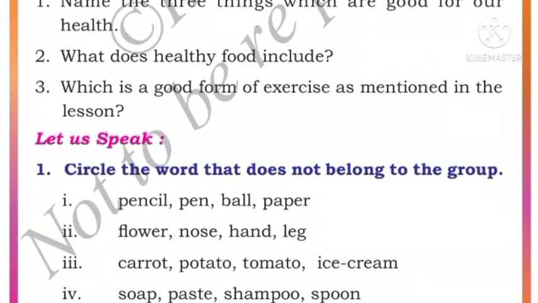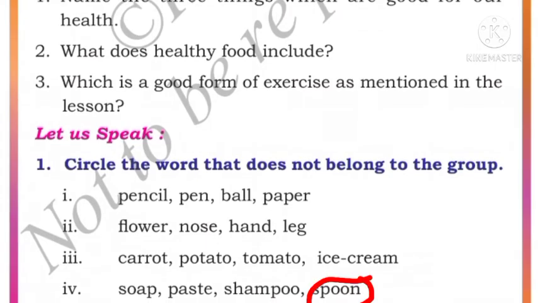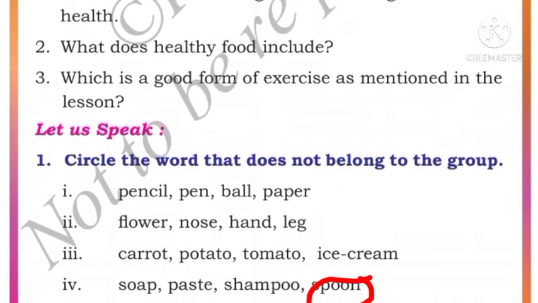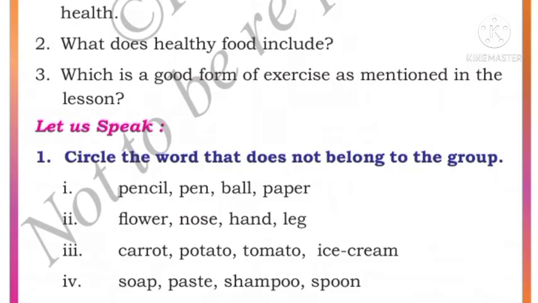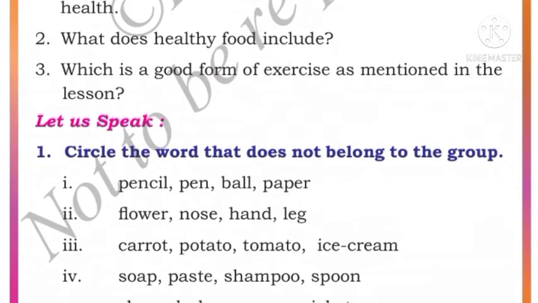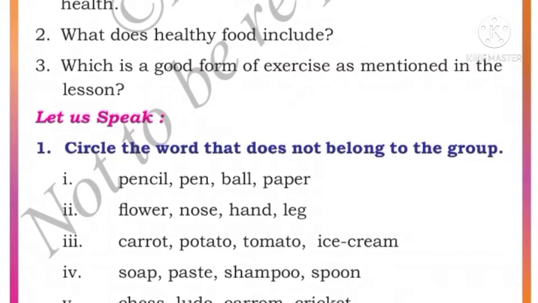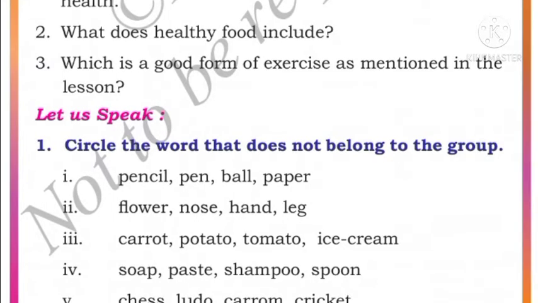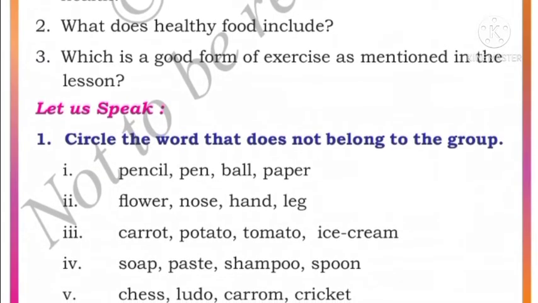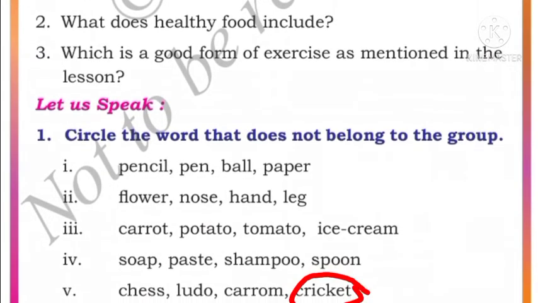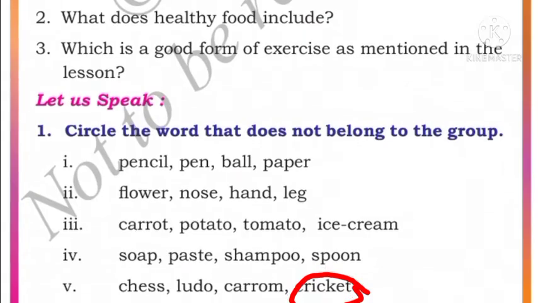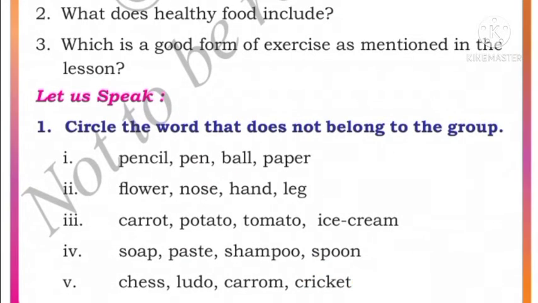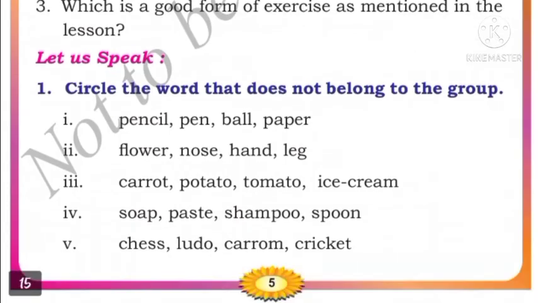Soap, paste, shampoo, spoon. We will circle spoon because soap, paste and shampoo we use in the bathroom, right? Spoon we use in the kitchen. Next, chess, ludo, carom, cricket. All these are games. So which one we have to circle? We will circle cricket because chess, ludo and carom will be played inside the house. Cricket is played outside the house.